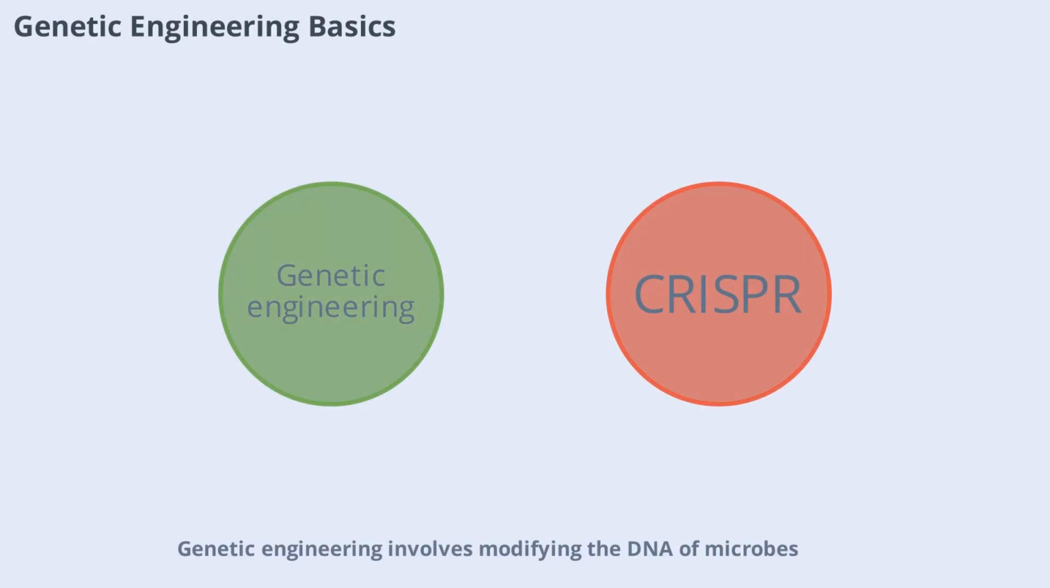Genetic engineering involves modifying the DNA of microbes to enhance their abilities or create new functions. Scientists use tools like CRISPR to edit genes, allowing precise changes. This technology enables the development of microbes that produce medicines, clean up pollution, or improve crop yields. Genetic engineering is revolutionizing biotechnology and opening new possibilities.